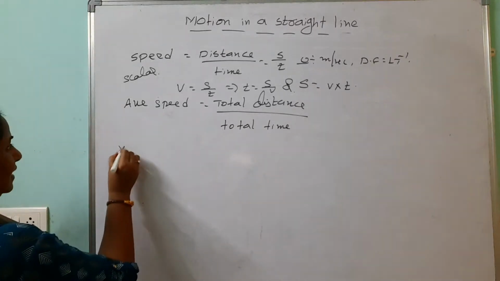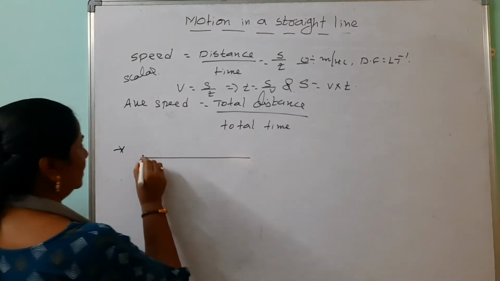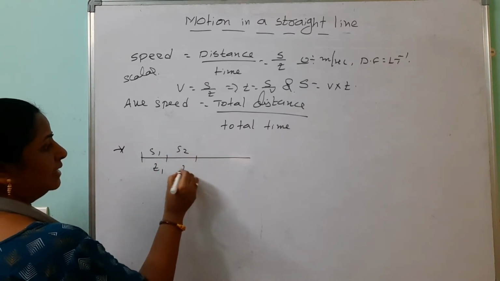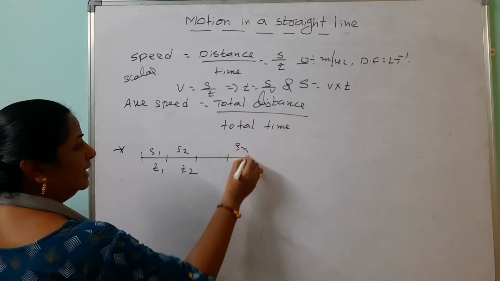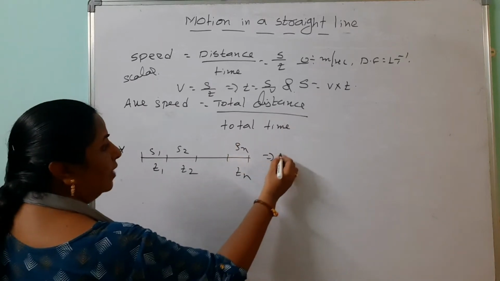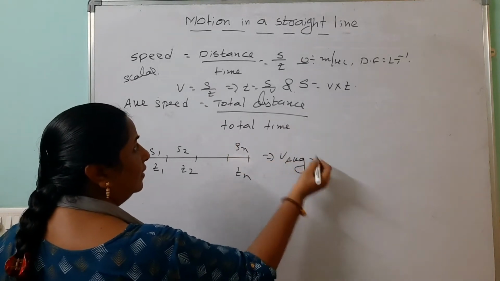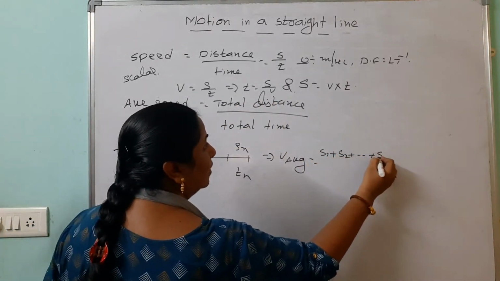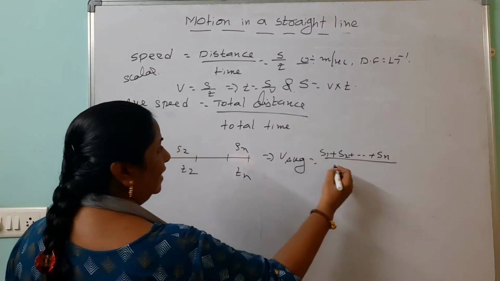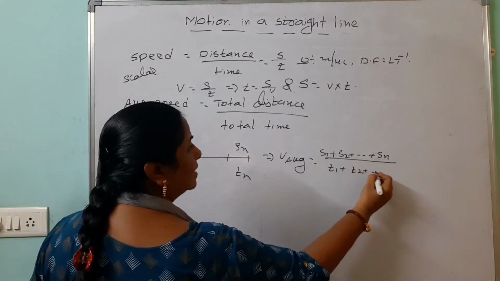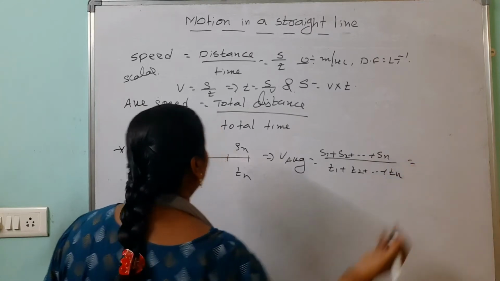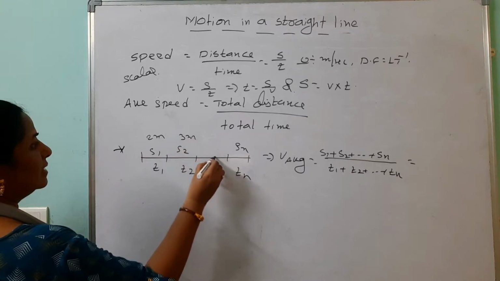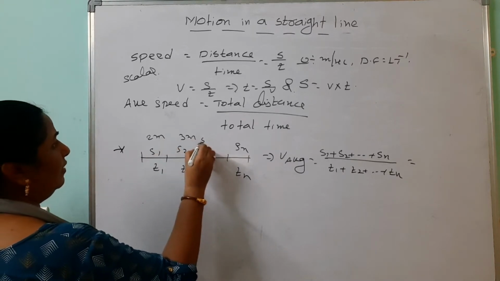Look, first condition: if the body covers s1 distance in t1 seconds, s2 distance in t2 seconds, like that sn distance in tn seconds. Here how to find out the average speed? Total distance we can take s1 plus s2 plus and so on sn, divided by t1 plus t2 plus and so on tn. Here we do one problem also. Suppose this is 2 meters, this is 3 meters, s3 is 5 meters.